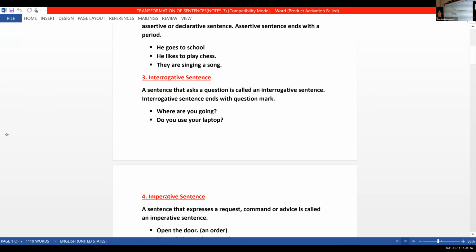The third one we said is interrogative sentences. These are question sentences which always end with a question mark. Where are you going? Do you use your laptop? As you all know, we have two types of question: the WH question, which starts with a WH question word, and the yes or no question, which starts with an auxiliary verb. You know how to transform an interrogative sentence into an assertive. I said if the question is positive, make a negative statement. If the question is negative, make a positive statement.